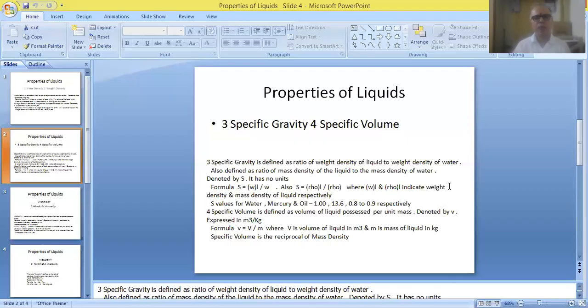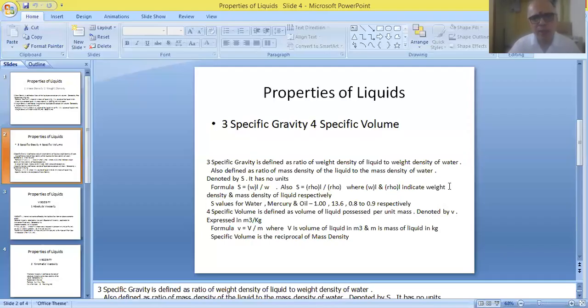So two formulas are available for measuring the specific gravity of liquids. It can be obtained by taking the ratio of weight densities, and also by taking the ratio of mass densities. You select either method, and you will get the same value.